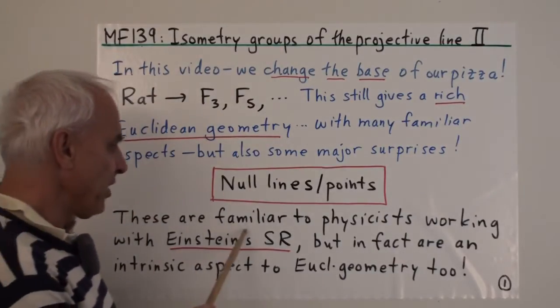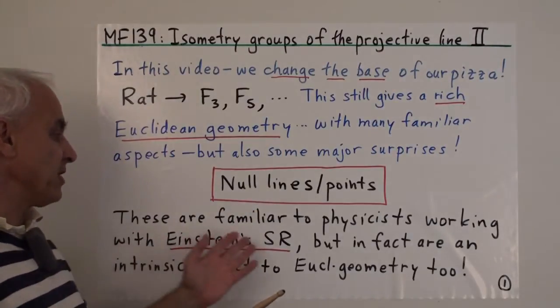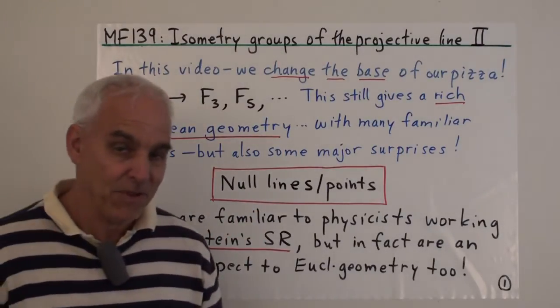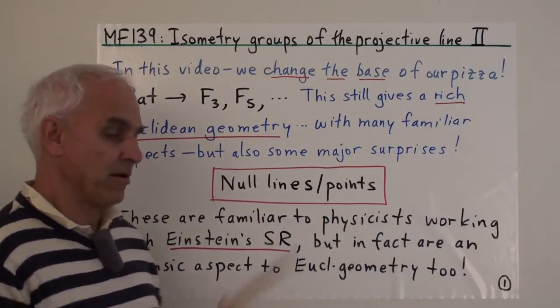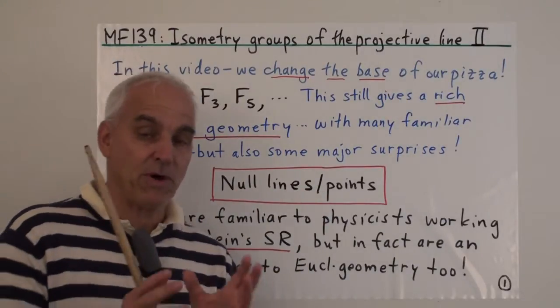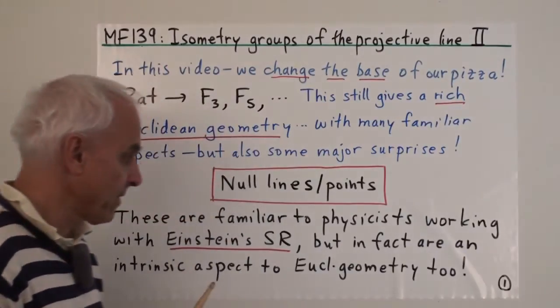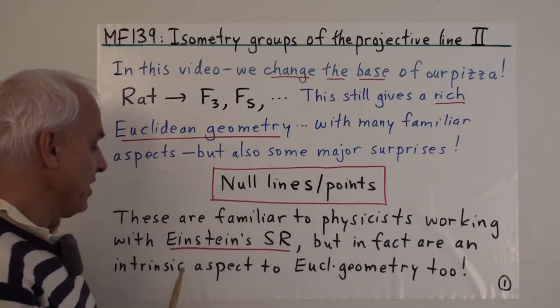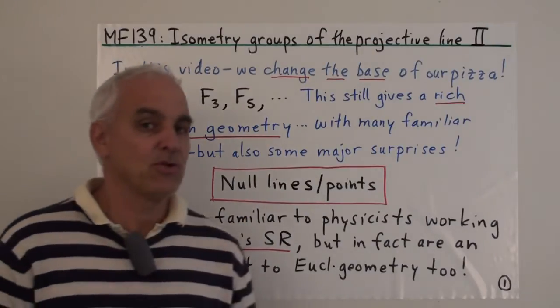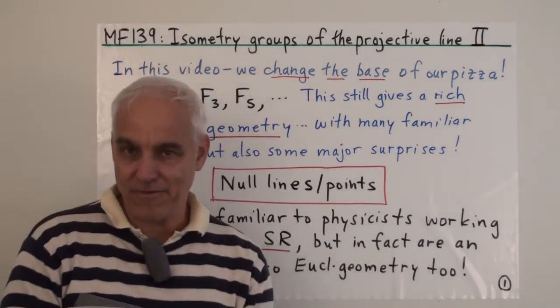So these are familiar enough to physicists who are working with Einstein's theory of special relativity. For them, the relativistic analogs of these things are playing a very important role and correspond, in fact, to the propagation of light and photons. But in fact, it turns out that these null lines or null points are really an intrinsic aspect to Euclidean geometry as well, once we start to think broadly enough.